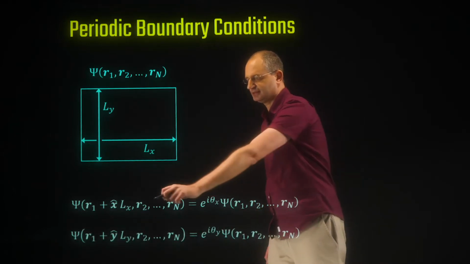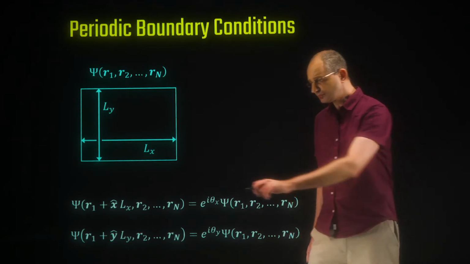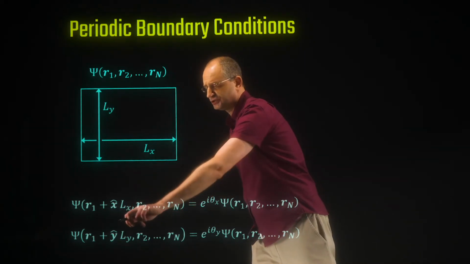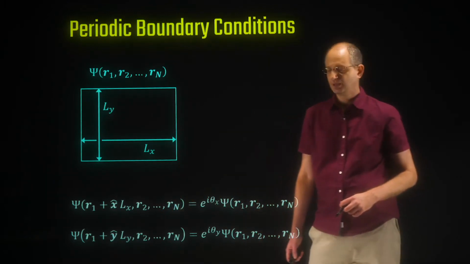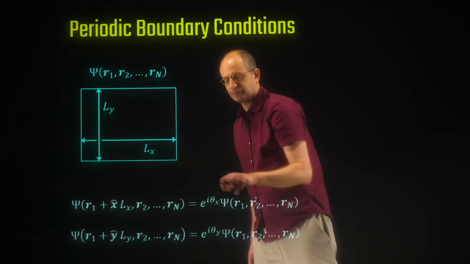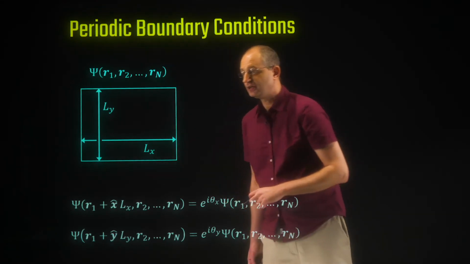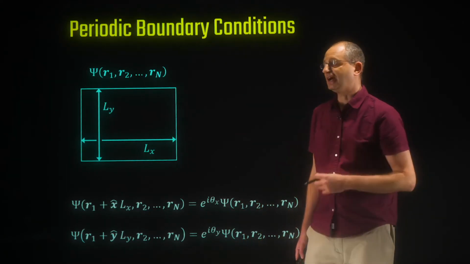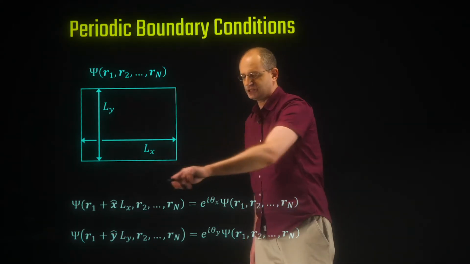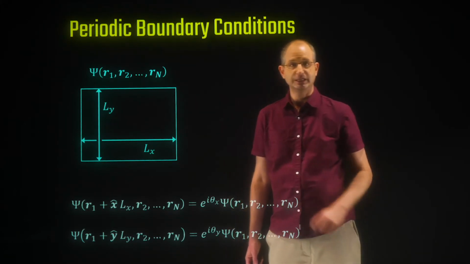And in the same way, we define another twist angle theta y, which is the angle that results when we shift any of the n electrons by Ly in the y direction. Now we've written here what happens to the wave function when we shift the coordinate of the first electron. Of course, because this is a wave function of electrons, it has to be anti-symmetric. So this actually specifies what happens when we shift any of the coordinates of any of the electrons.